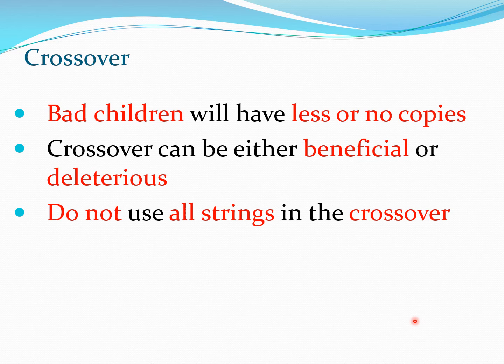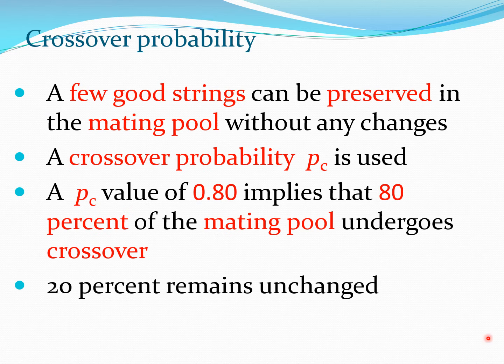So this crossing of genetic material or the bits can be beneficial, or it could be deleterious and have negative consequences. So one of the things which is done is that all the strings are not used in this crossing. Only a percentage of the strings is used for the reproduction process. The remaining strings may not reproduce.